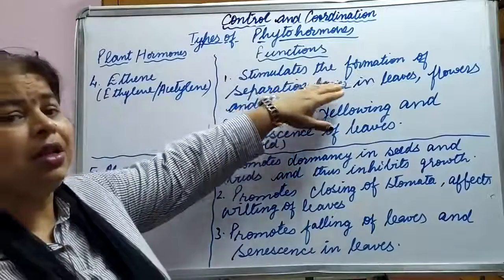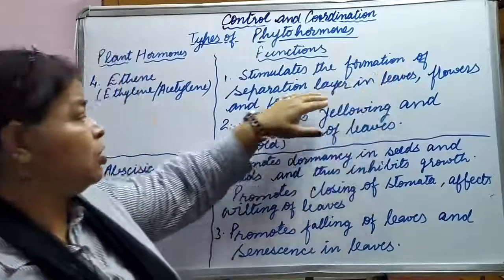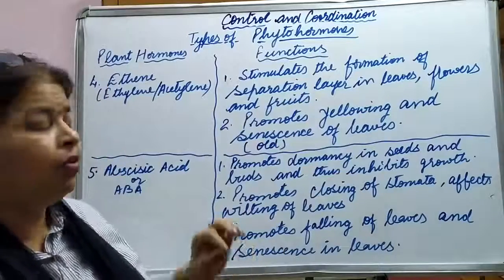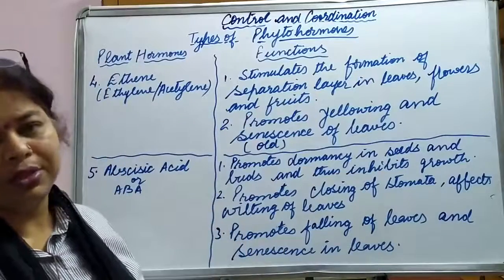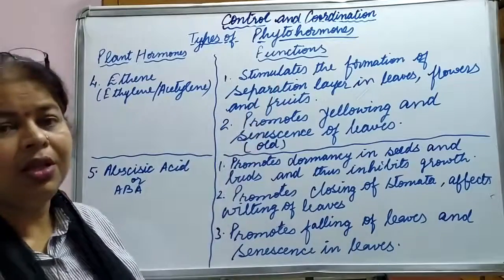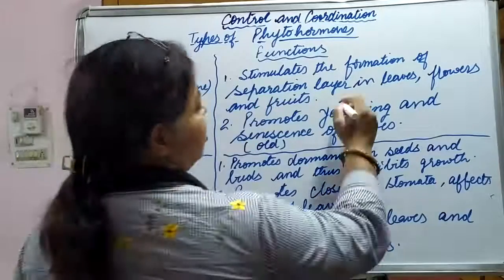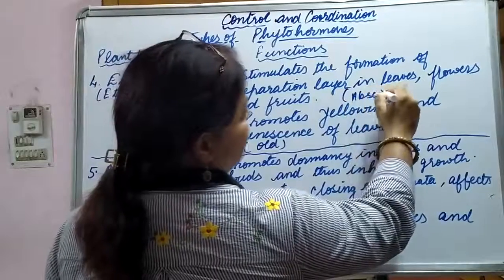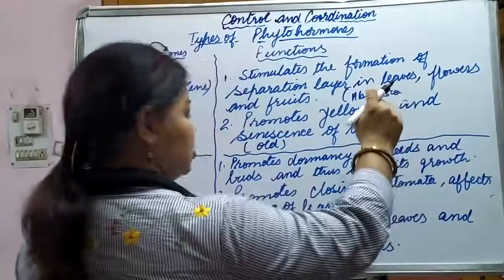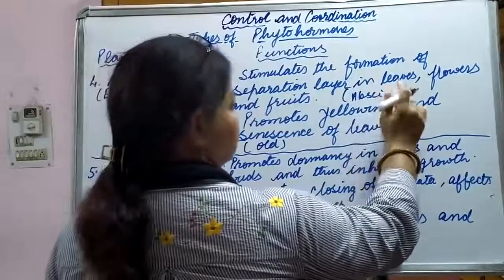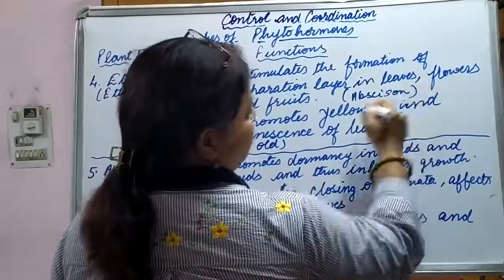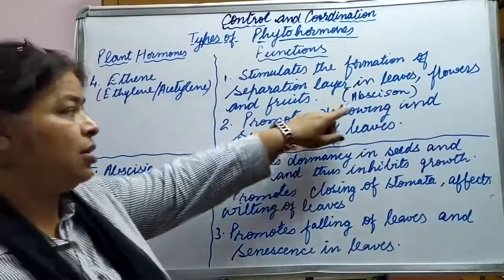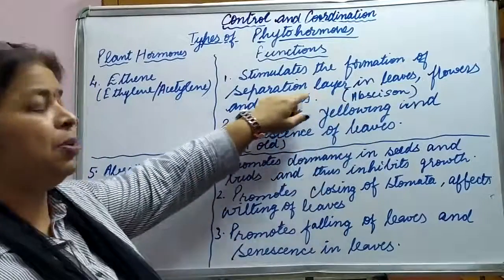So what are the different types of function that it performs? It stimulates the formation of separation layer in leaves, flowers and fruits. You know what is this separation layer? This is called abscission layer. I am writing here abscission, abscission layer. Now this abscission layer that is formed is also called separation layer.